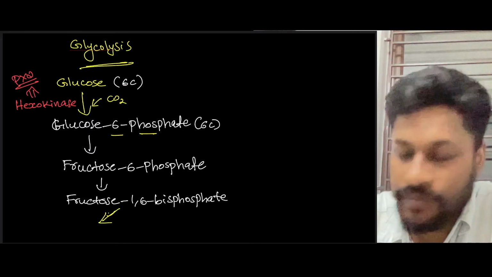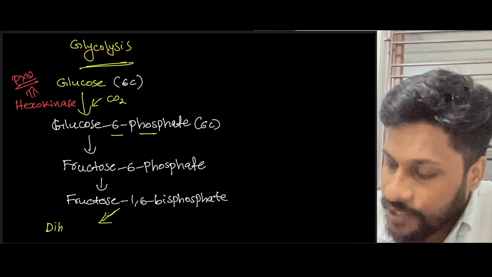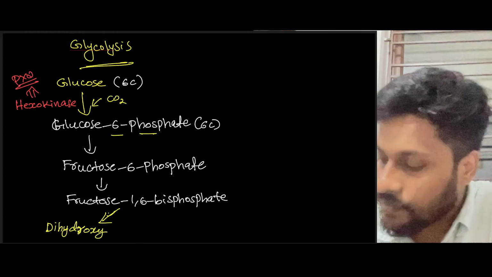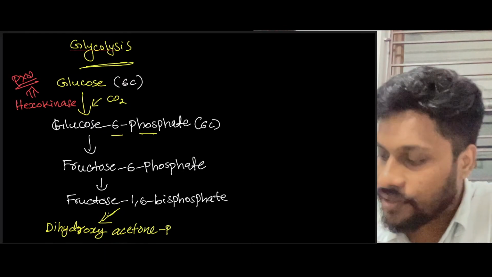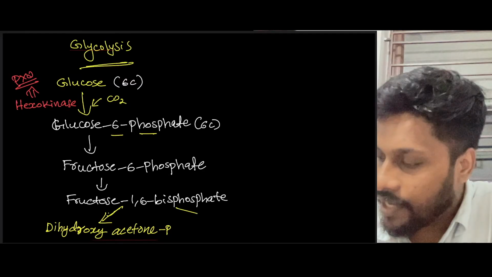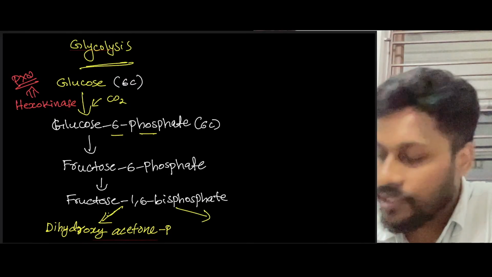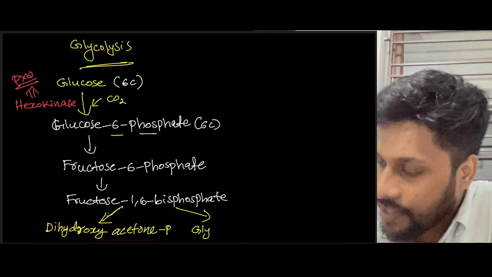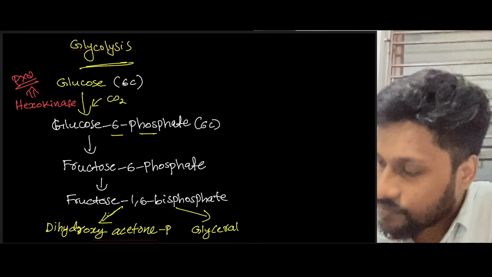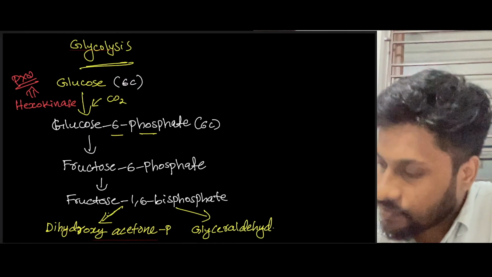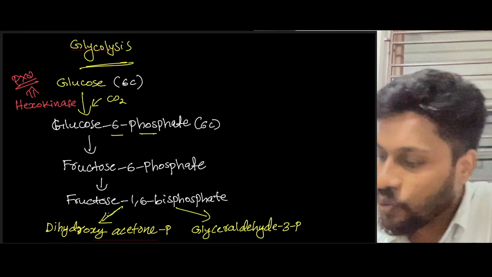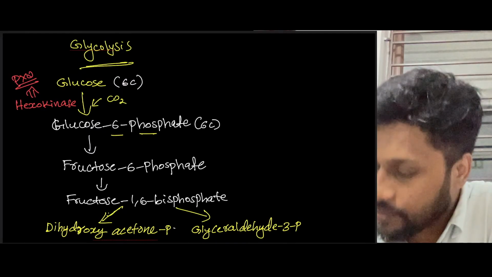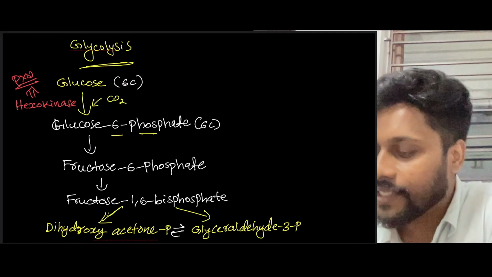One is called dihydroxyacetone phosphate. And the other one is called glyceraldehyde 3-phosphate. And these two compounds are interconvertible.